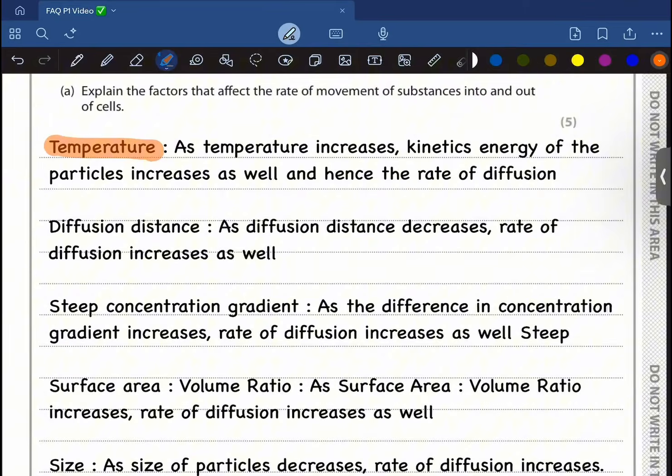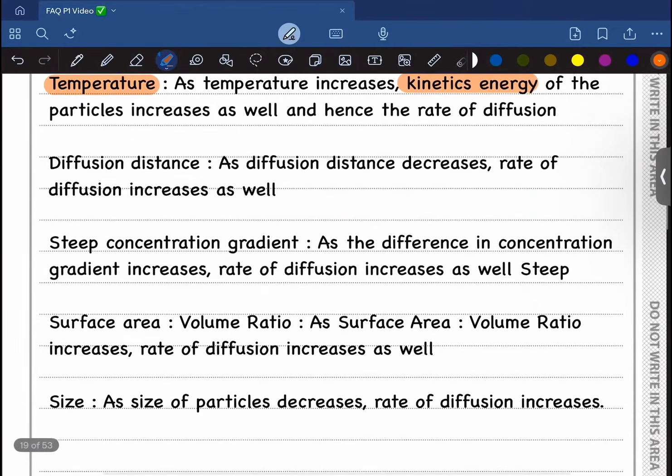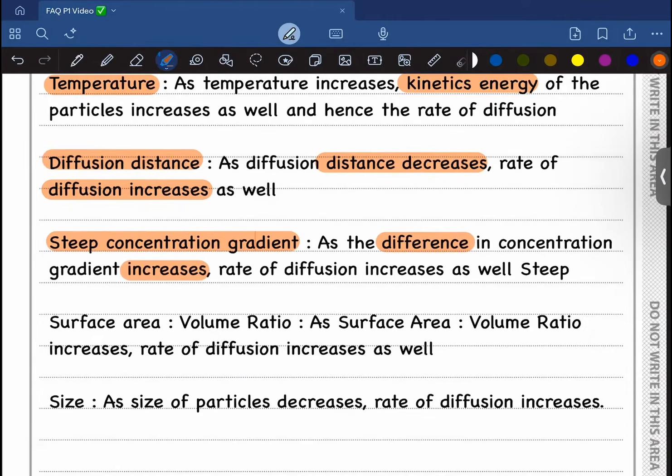Temperature, right? So as temperature increases, kinetic energy increases and hence the rate of diffusion. Diffusion distance, as the distance decreases, the rate of diffusion increases. Now, steep concentration gradient. As the difference in concentration gradient increases, rate of diffusion increases as well.